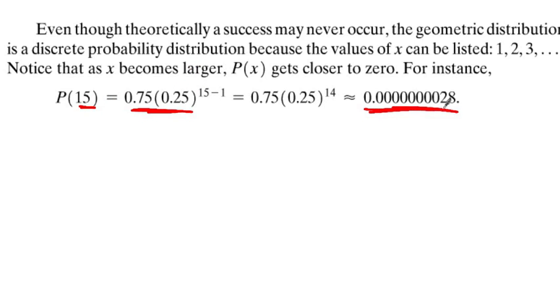You can see it's incredibly small that it takes him 15 shots before he finally makes it, but there is still a chance. So this gets closer and closer to 0 when you're using geometric, but it never actually reaches 0. There's a really, really small chance that he needs 1,000,000 shots before he finally makes it.